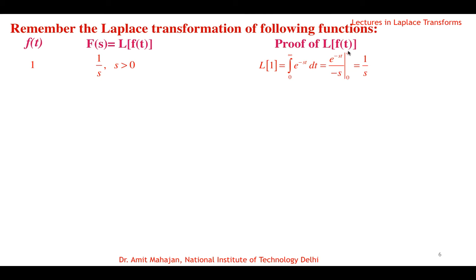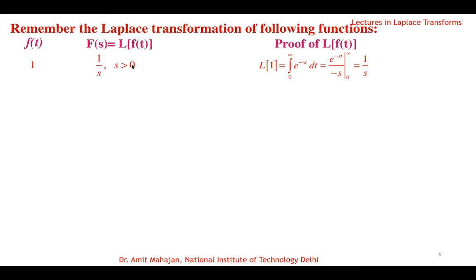At the upper limit, when infinity is substituted for t, this value will be 0 only if s is positive. And at the lower limit this will be 1 by s.